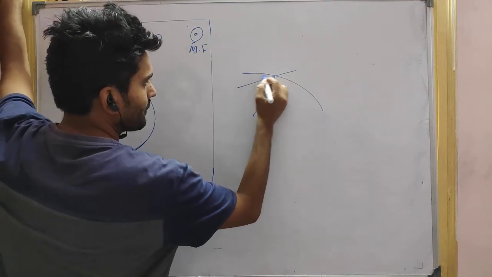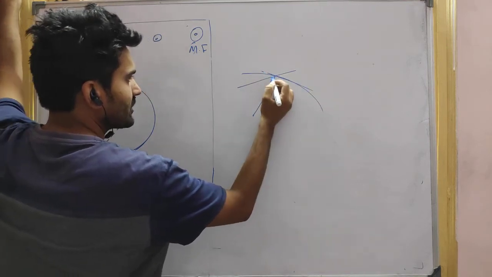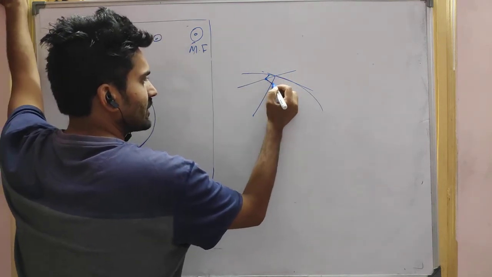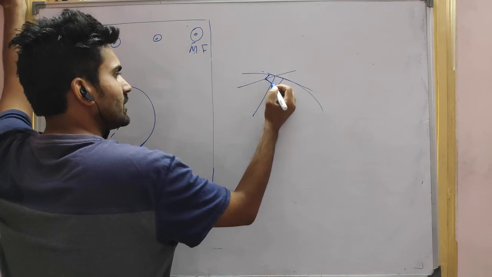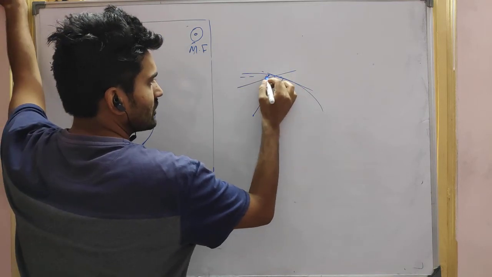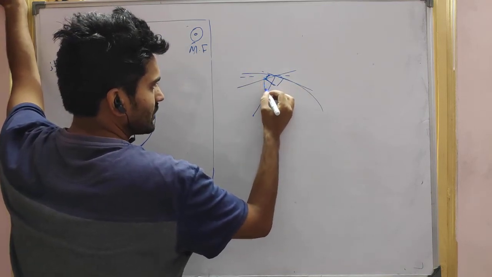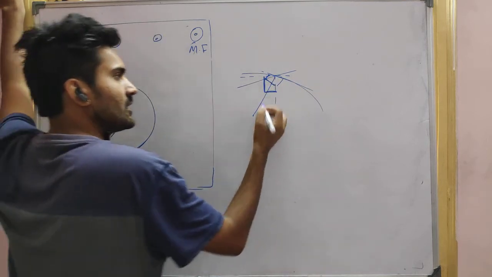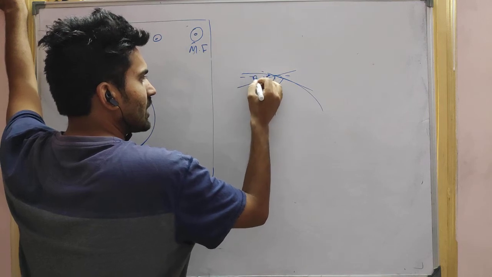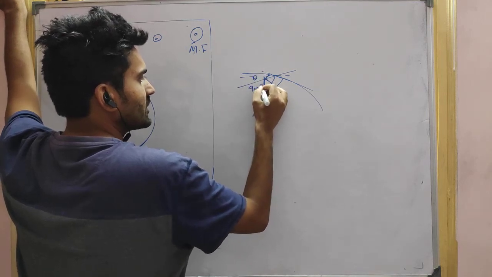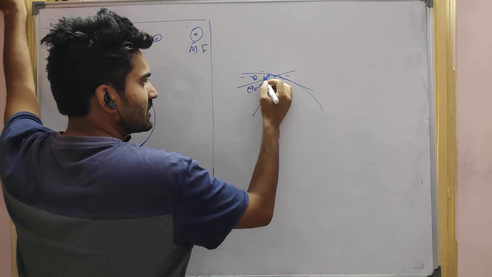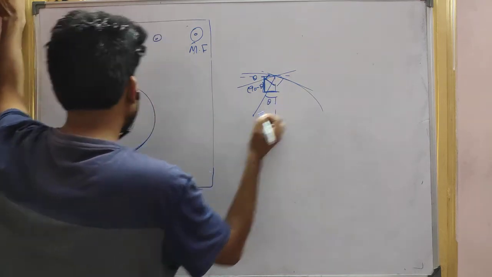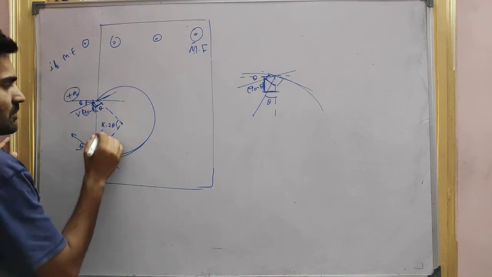This angle is 90, this angle is also 90 degrees. So if it is angle theta, obviously the other is 90 minus theta, and this angle will be theta. So here also theta. This is pi minus 2 theta.